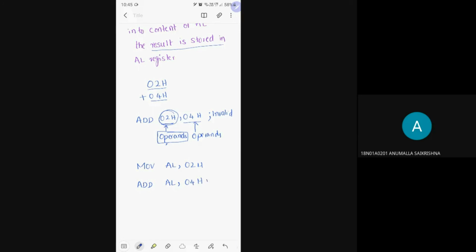This is allowed. What will this instruction do now? It will add the immediate data 4H to the content of the AL register, that is 2H, and the result will be stored in AL, that is 6 will be stored in AL. Is this instruction clear to all of you? Are you able to understand? Very good. Okay, let us do an addition program.